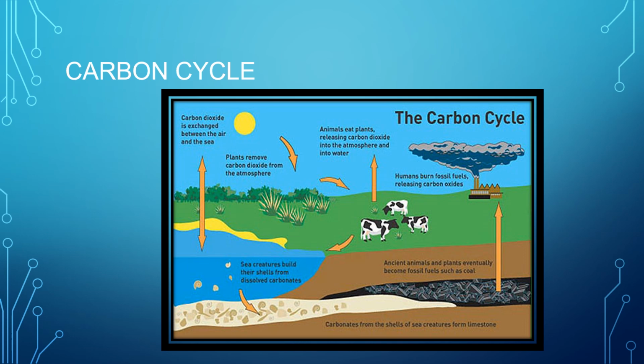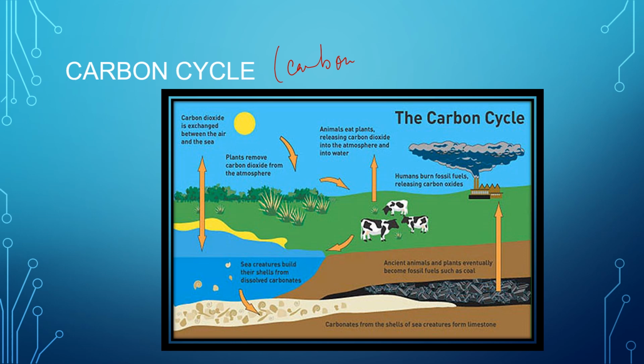Now here we know that carbon is the basic element of all the constituents of living organisms. In fact it is the most essential constituent of organic components like carbohydrates, proteins, fats, nucleic acids. So all of them contain carbon.